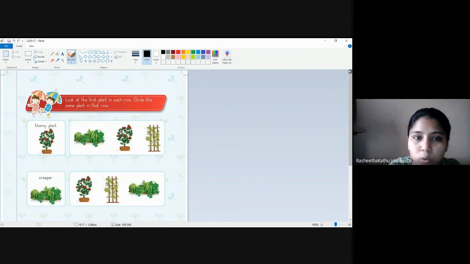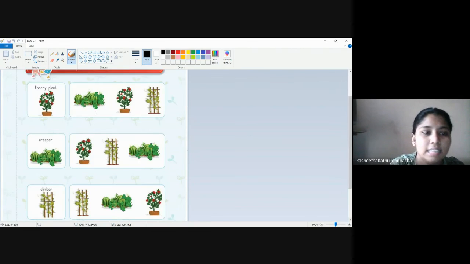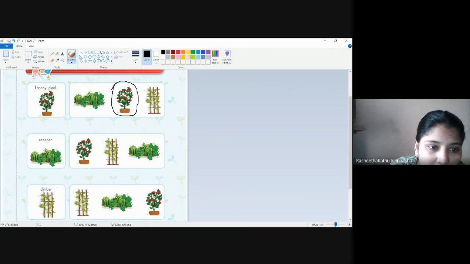What you are going to do is look at the first plant in each row and circle the same plant in that row. So here we have a rose plant, that is a thorny plant. So where is it? Here, thorny plant. So you circle it. Okay. Next, what plant is this, children? What type of plant is this? I will not tell the type of the plant. You tell me what it is.